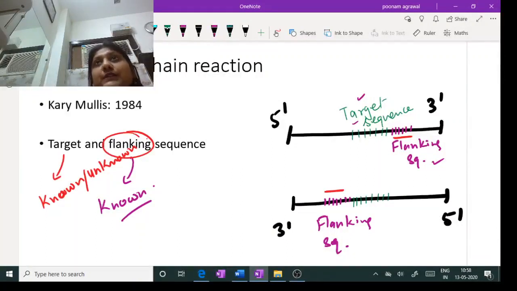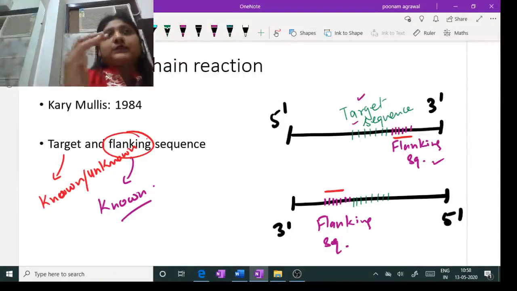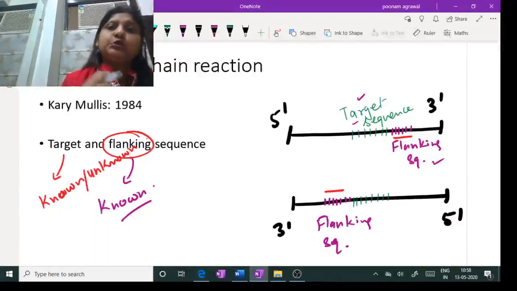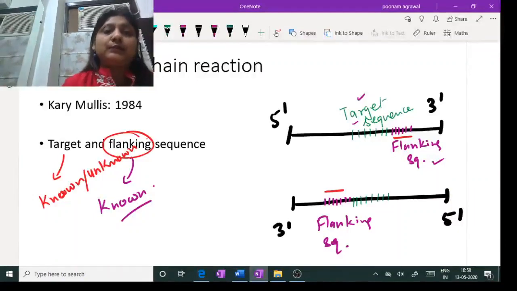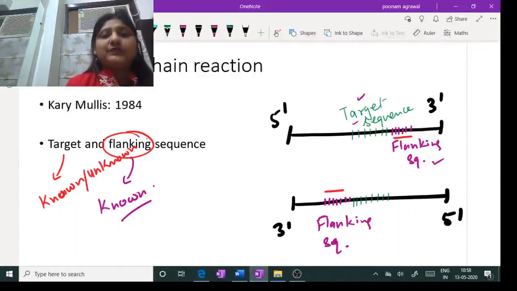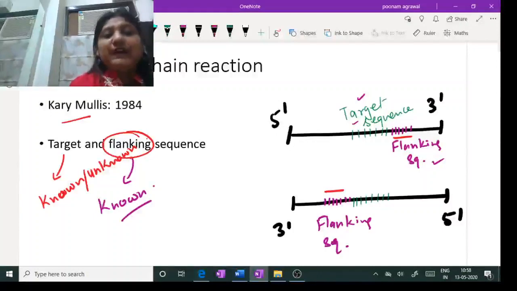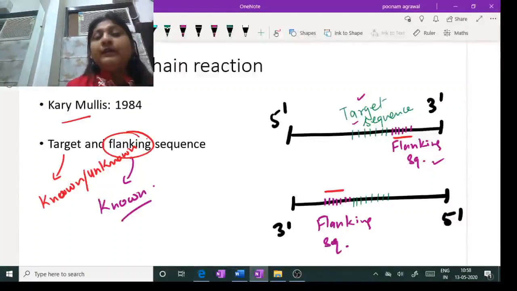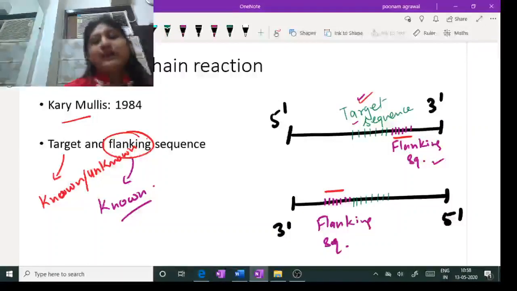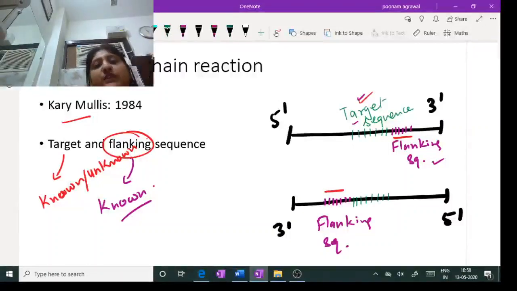And as I have told you, it's totally based on the basic principle of DNA replication, which occurs in the cell, where you know that the parent strand is read in the 3' to 5' direction and the daughter strand is synthesized in the 5' to 3' direction. You need to have a primer, you need to have primase enzyme, you need to have deoxynucleotides. In a similar fashion, Kary Mullis devised this technique, which is done in vitro, where in tubes we are able to amplify a target sequence. It has multiple applications which I'll be dealing with at the end.